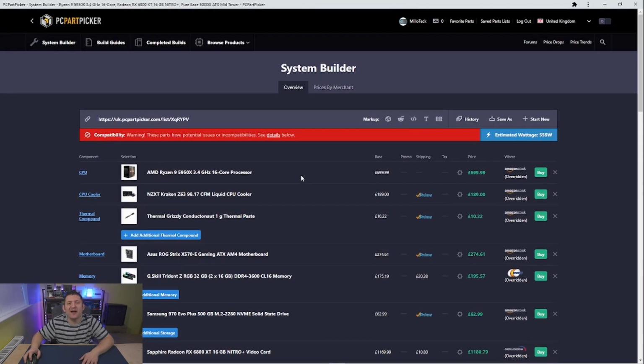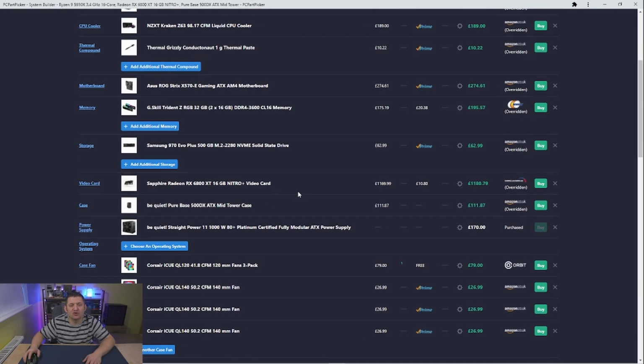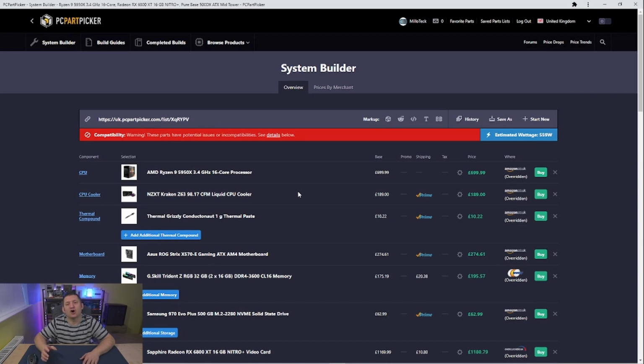So if I scroll further back up, you can see my estimated wattage. Now it's all estimated, and it seems to be on the low side for me, 559 watts. My graphics card that I've picked, which was the RX 6800 XT, the Nitro+, on the box it said 850 watts minimum. Now the estimated wattage is something that I will take this figure and apply my own calculation to it, so it will give me headroom if I further upgrade anything, and so the power supply itself isn't stressing out.